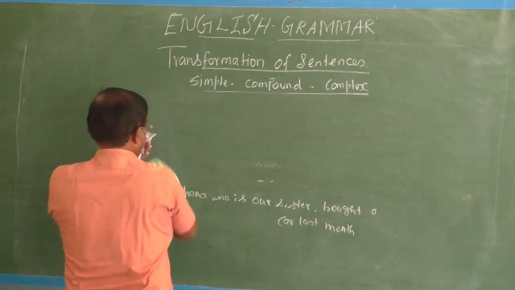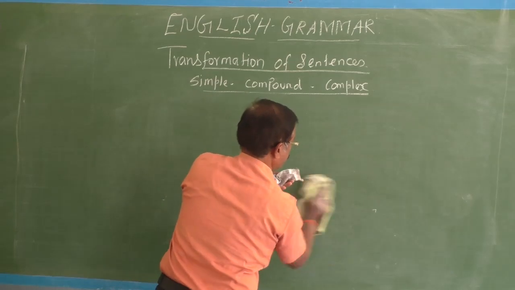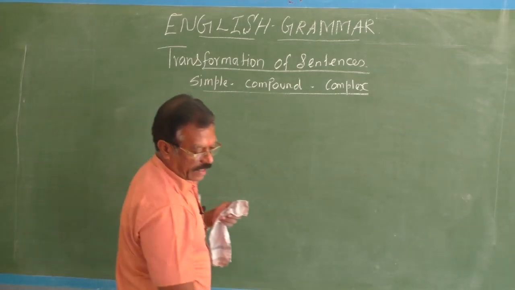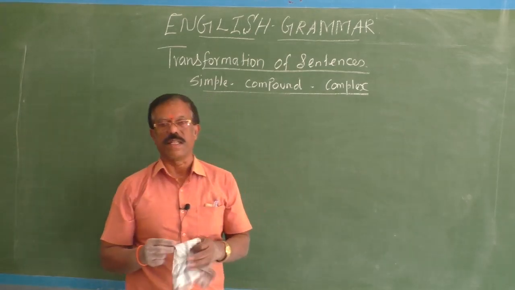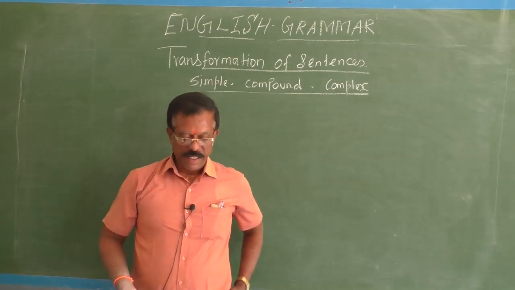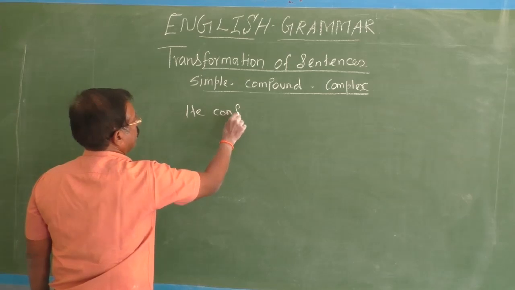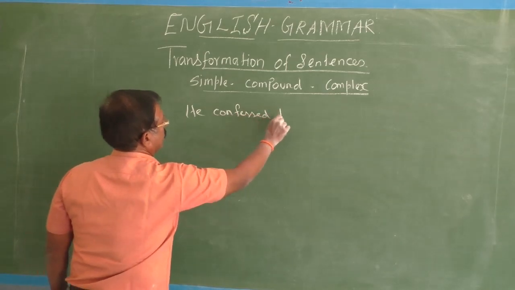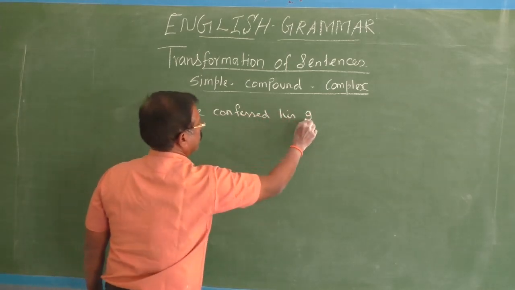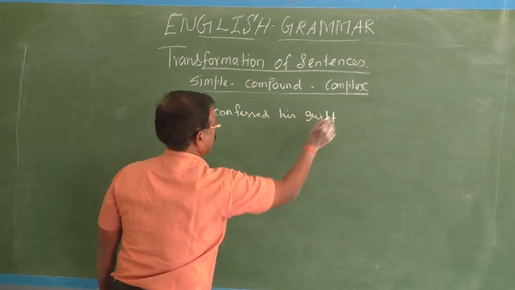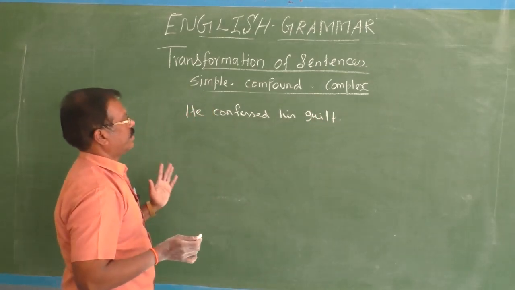So you have learnt the secret of the transformation of sentences, and the rules that are behind all these things. He confessed his guilt. Now the given sentence: he confessed what?